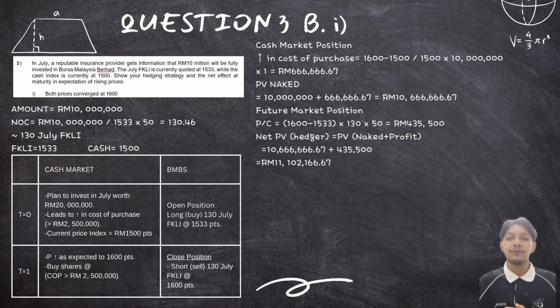Later, both the cash index and the future price converge at 1,600 points. In the cash market, the purchase cost increased by RM666,666.67, making the unhedged cost RM10,666,666.67. However, the future position gives a profit of RM435,500 because the company bought at 1,533 and sold at 1,600. Overall, this profit helped offset the higher purchase cost, so the long hedge is suitable and beneficial.